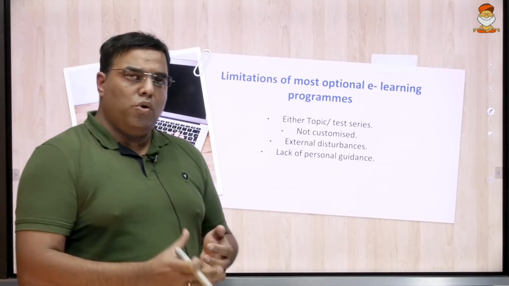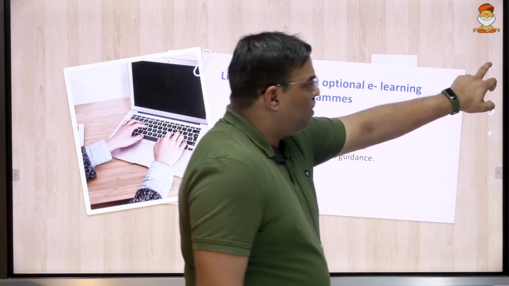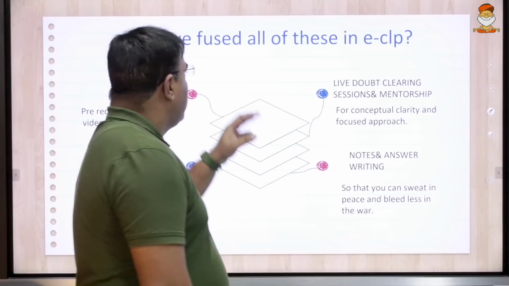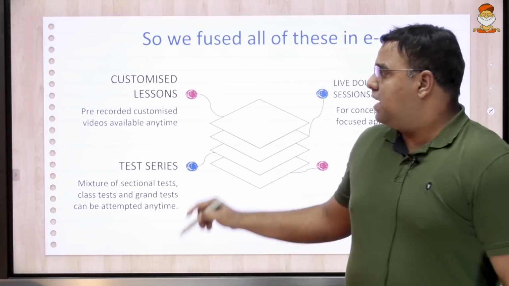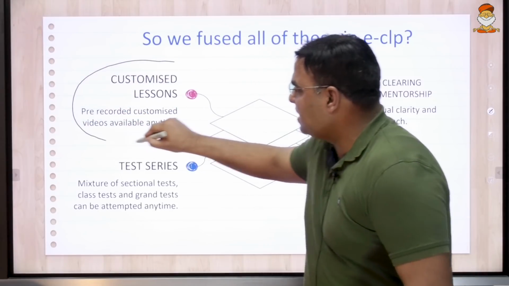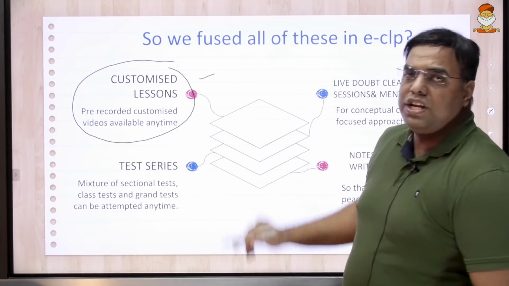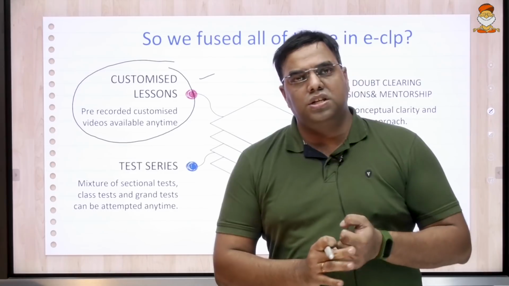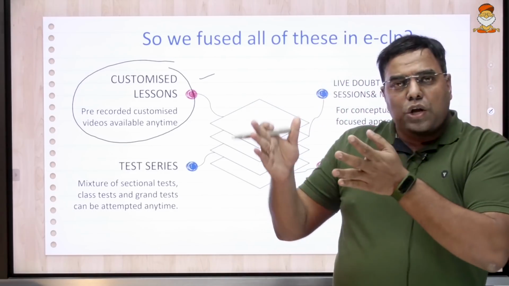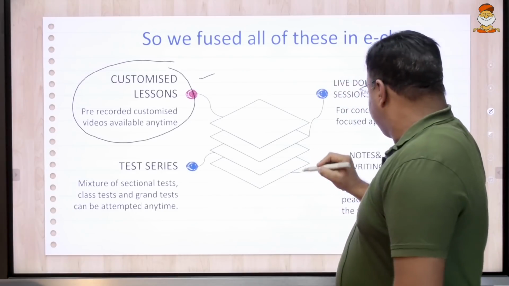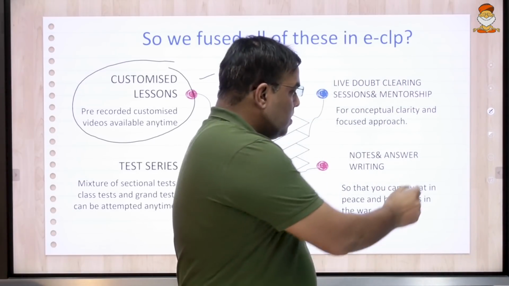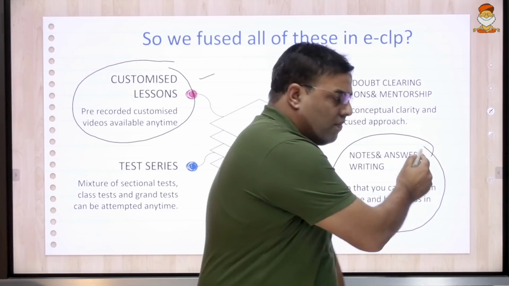Then how do we go about it? That is what we have tried to come up with, right? So we fused all of this into the eCLP. The first thing is, we have customized lessons. Suppose I am teaching the topic of emergence of sociology, you will have an end-to-end grasp of that subject, right? Along with that, we are giving notes. Once the topic is over, we are giving notes.